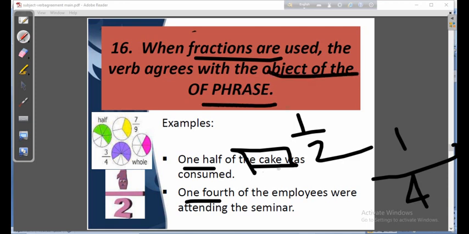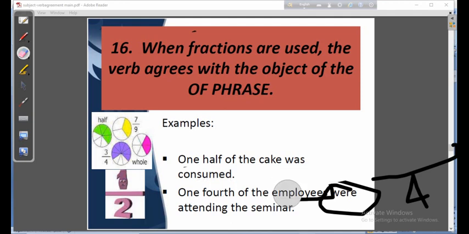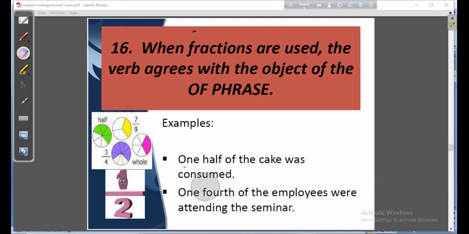Suppose one half of the cake: it is singular, so the verb will be singular, was. 1/4 of the employees: here it is plural, and that is why your verb will be plural, were. One half of the cake was consumed, but in the sentence 1/4 of the employees were attending the seminar. I think you have understood, my dear students.